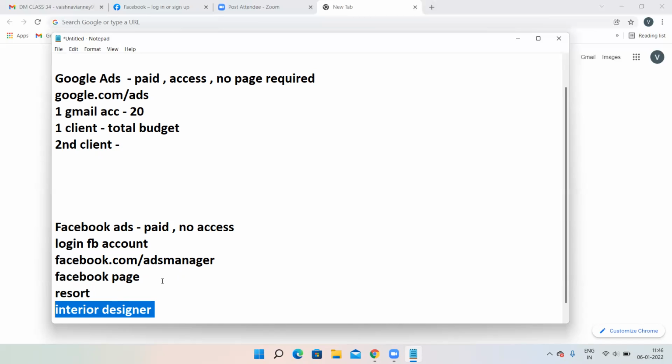If you give 1 lakh, then 1 lakh will be utilized by two people. If you give 2 lakhs, that will be utilized by two people. Not for this person separately, for this person separately. Like here, two different accounts, right? Here like that, you cannot create. That is the drawback over here.